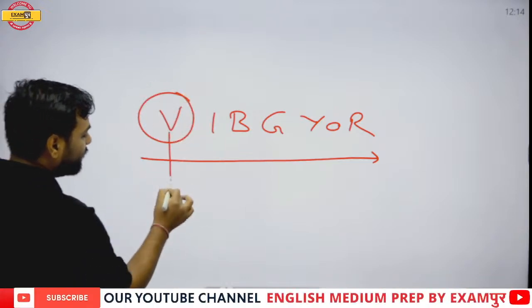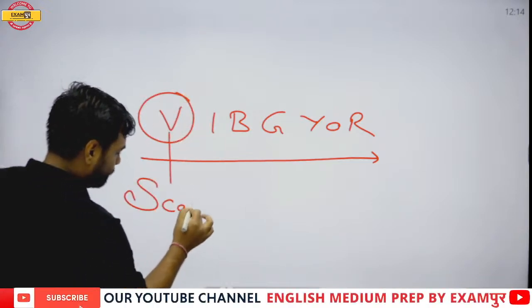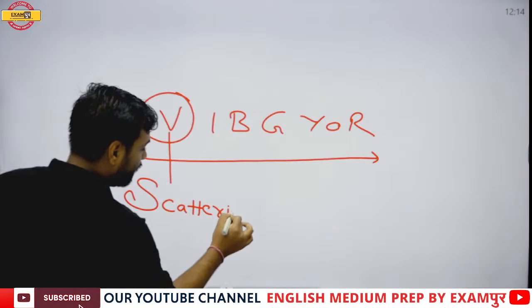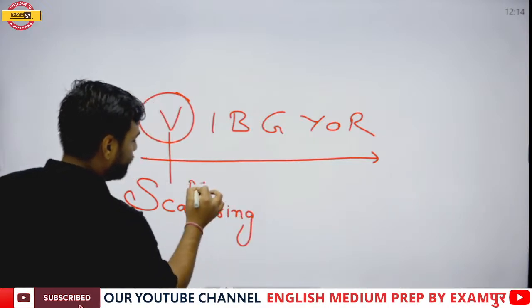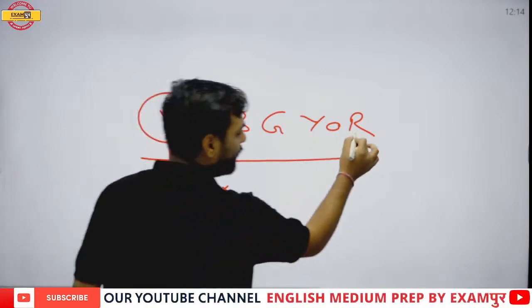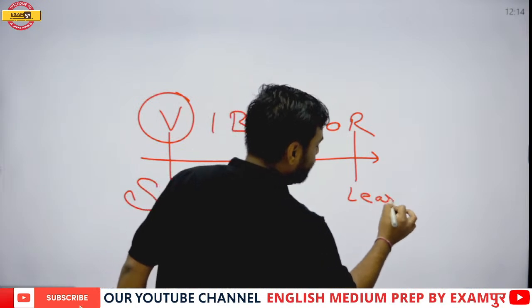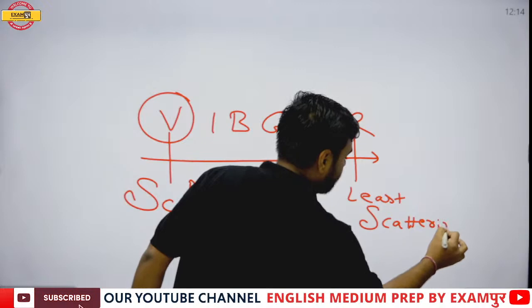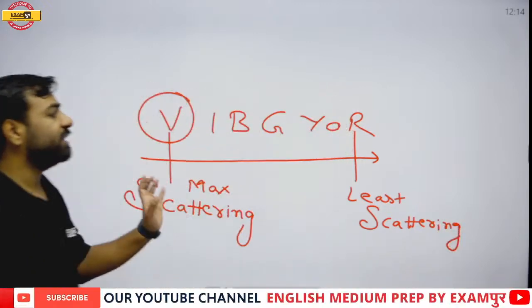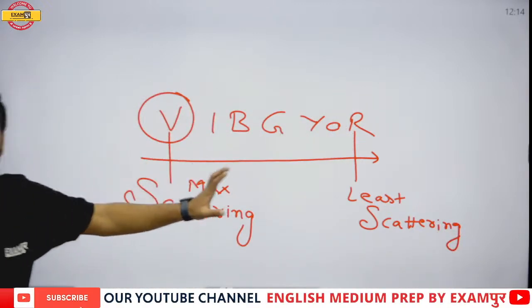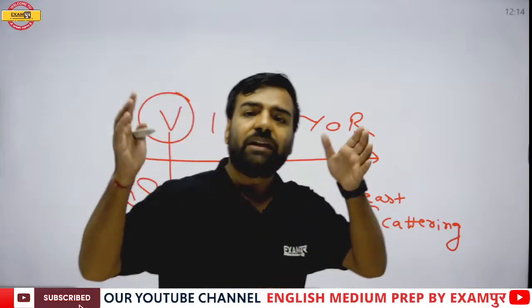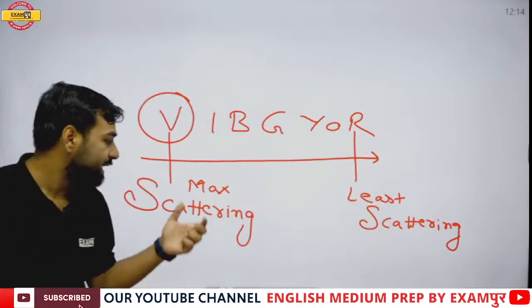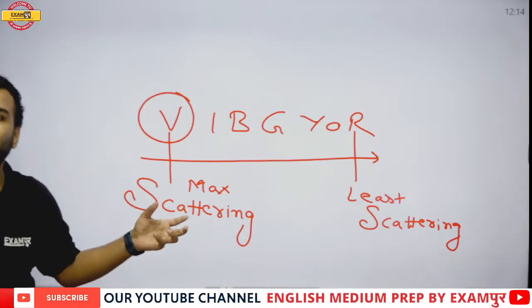For this violet light, we have maximum scattering. And from here, red, we have least scattering, which exactly tells us about the sequence order of your wavelength as well. Fine. So we can relate that wavelength and scattering are related in such a manner.